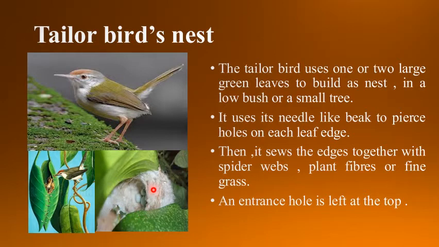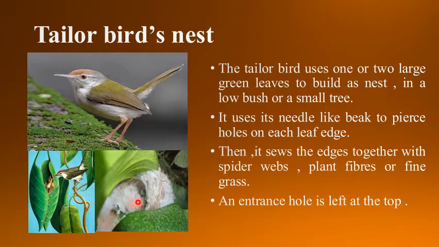Inside the nest, the tailor bird uses cotton, wool or green grass to make it cozy, comfortable and warm. Here the tailor bird used cotton to make its nest cozy from inside. Understood?